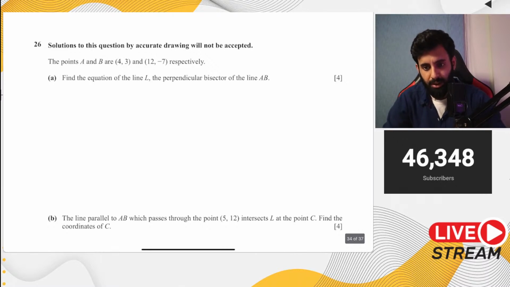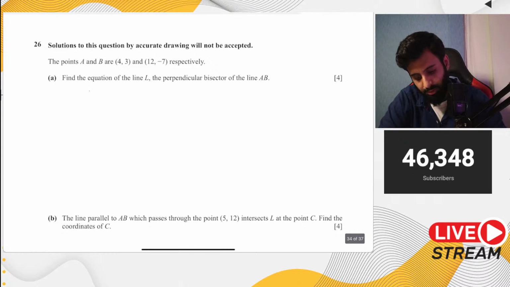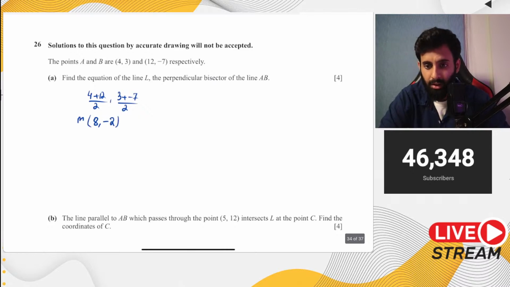So the midpoint is 8 comma minus 2. Yep, I think that's correct. It is in fact 8 comma minus 2: 4 plus 12 upon 2, comma 3 plus minus 7 upon 2. 4 plus 12 is 16, 16 upon 2 is 8. 3 plus minus 7 is minus 4, minus 4 upon 2 is minus 2. So that's the midpoint. Okay, and tell me the gradient of the perpendicular bisector, so we can form an equation.